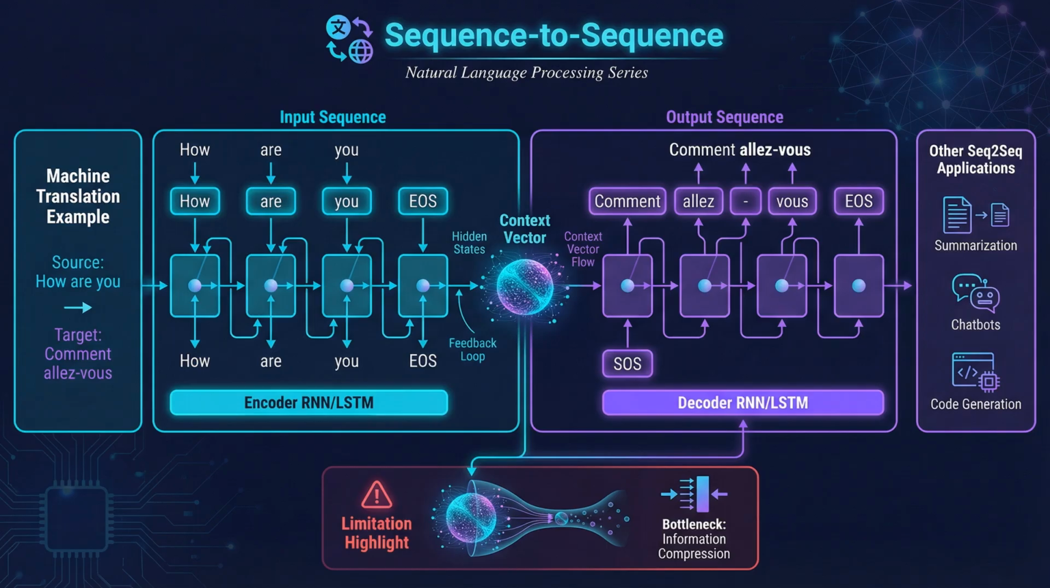However, the architecture has a bottleneck. All input information must be compressed into a fixed-size context vector. For long sequences, this compression can lose important details. This limitation motivated the development of attention mechanisms.